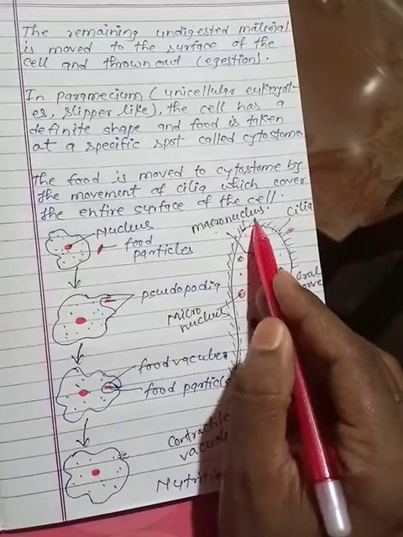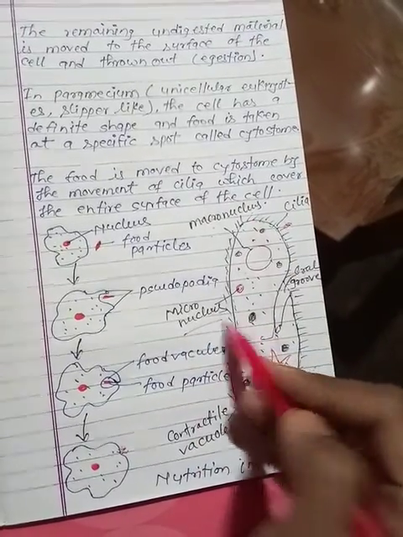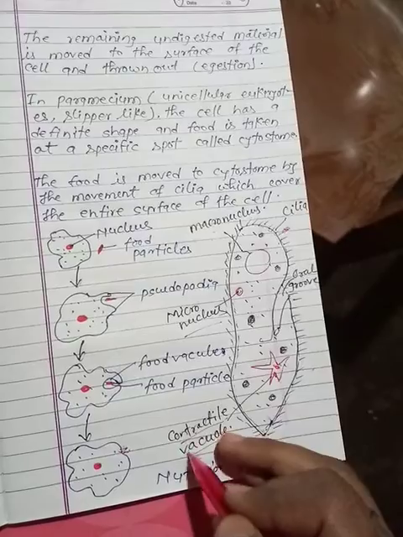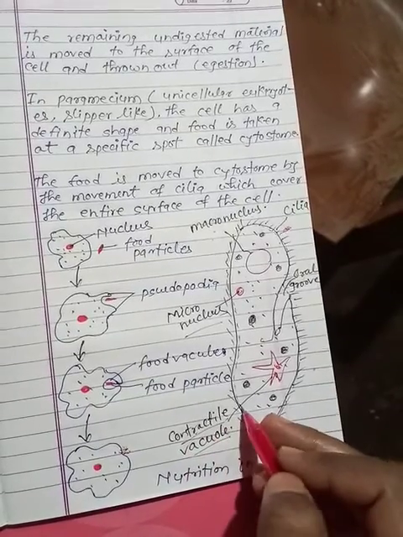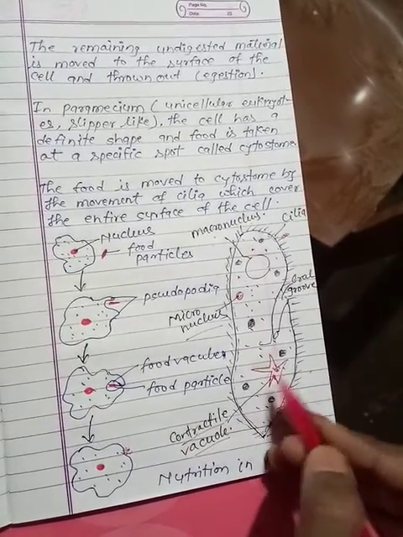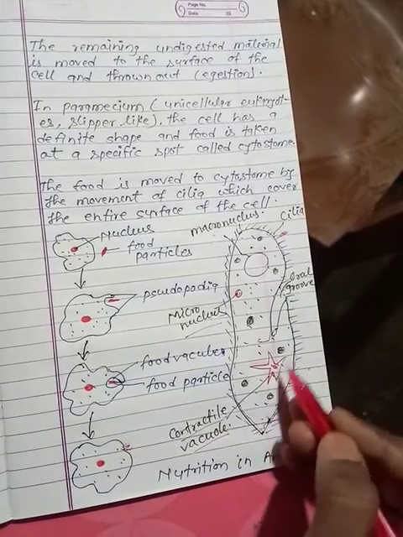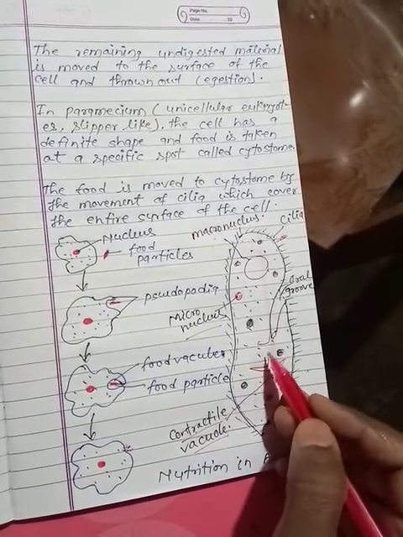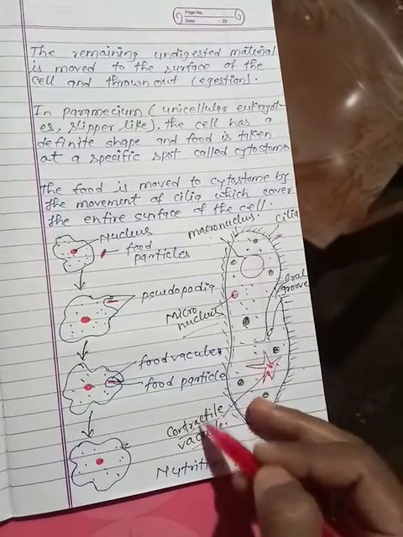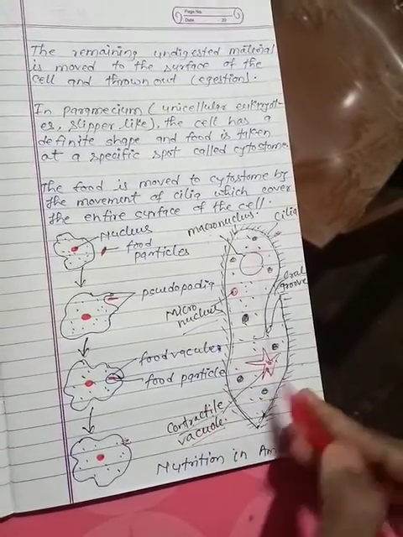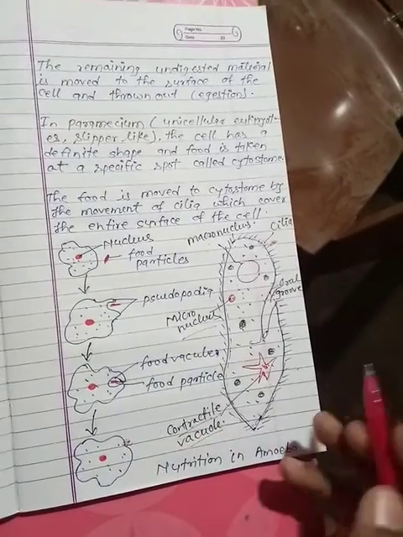Paramecium has two nuclei: one is the macronucleus, another is the micronucleus. It also has a contractile vacuole, which is responsible for osmoregulation. Because these organisms live in water, they need to regulate the amount of water inside the body. So the contractile vacuole plays the most important role in paramecium, as well as the mitochondria.